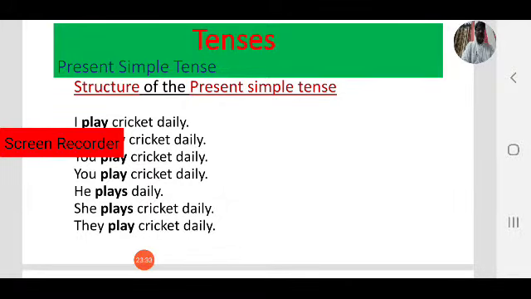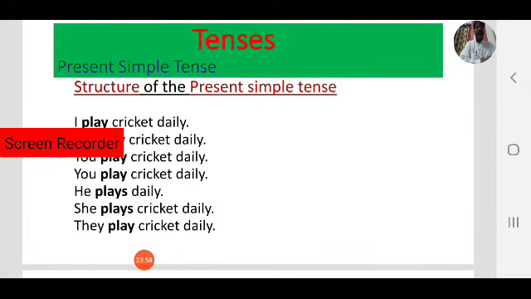Played, again, that is past participle or V3. So coming to simple present tense, we use the base form of the verb. Play is the base form. So, I play cricket daily. Observe, I play cricket daily. Here, I means first person singular.